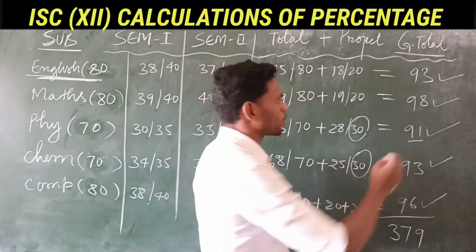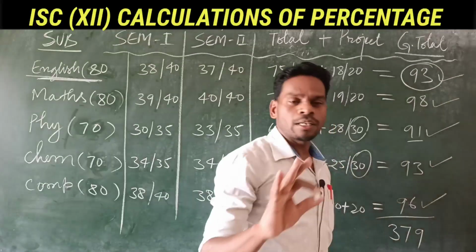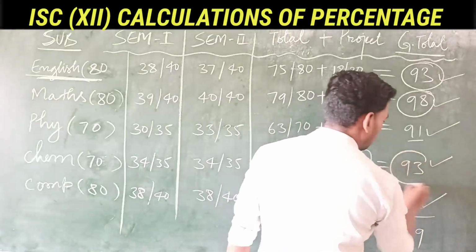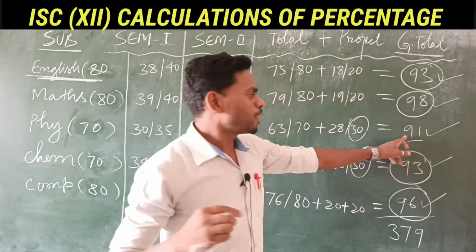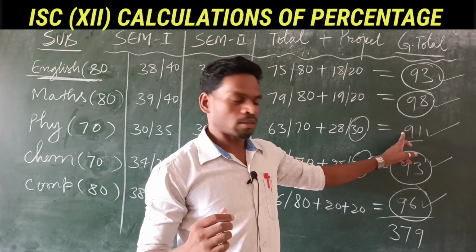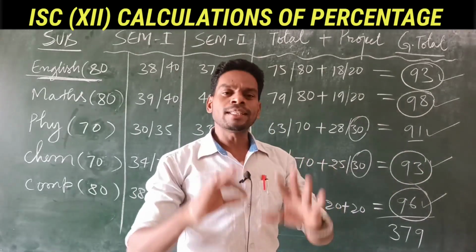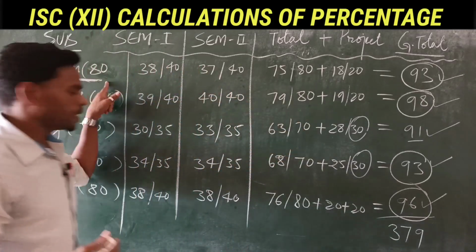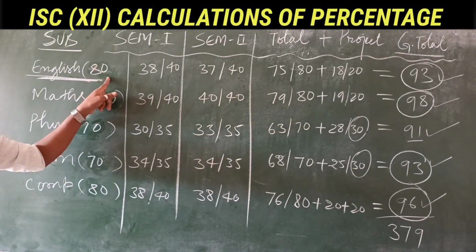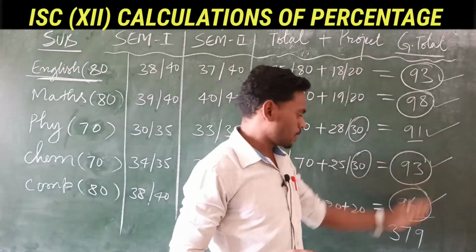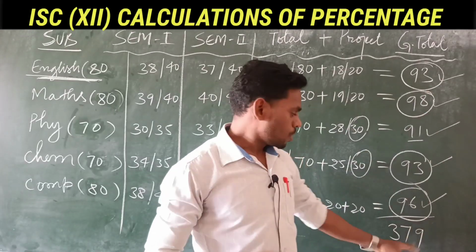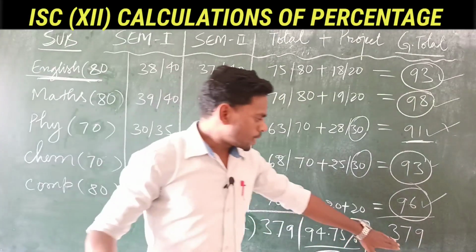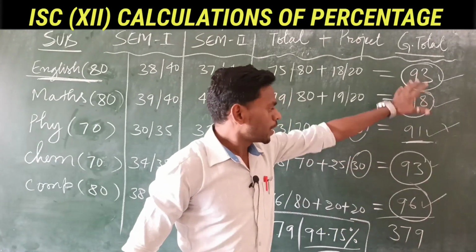Here 98 is more, then 93 and 96. 91 is less, so we will not take that. So you have to take English marks and 3 subjects with more marks, then total it. Now 4 subjects are taken, and the total is 379.